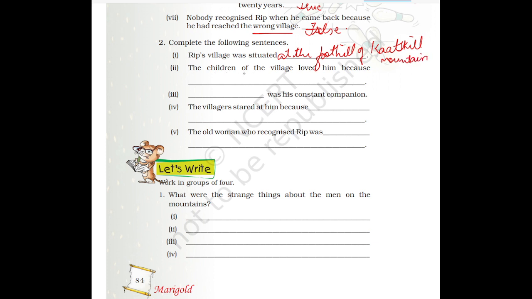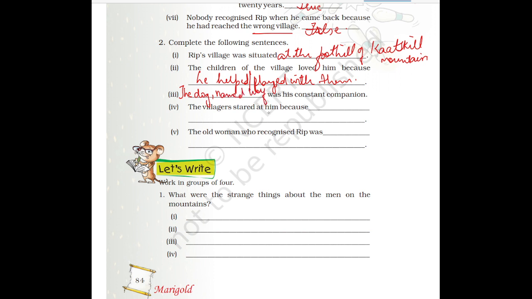The children of the village loved him because he helped or played with them. He played with them. Okay. Wolf was his constant companion, the dog. Named Wolf.